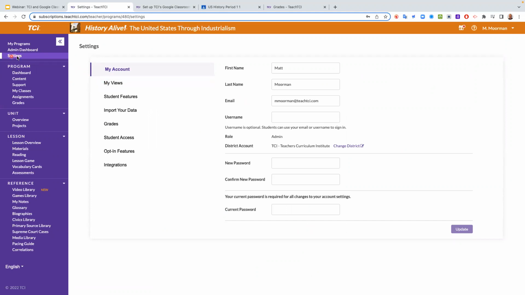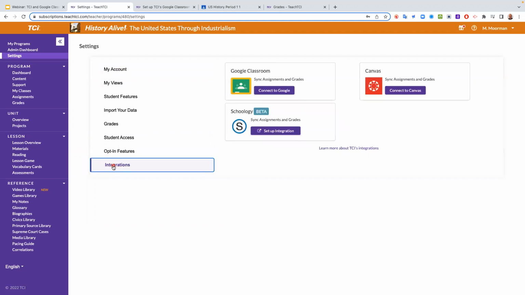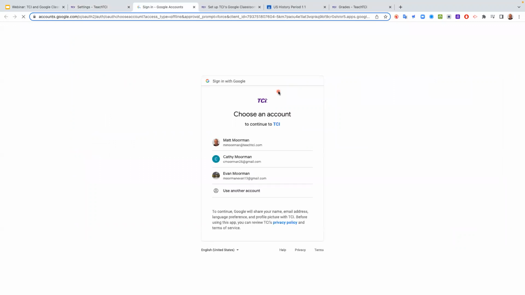So when you went to settings, right up here in the top left-hand corner, you'll see a lot of things right here that you can play around with and tweak to fit your needs. But you want to go down to this part right here, integrations. So go to integrations, and you will see the 3 LMS. So Google Classroom. So you're going to click connect to Google. This is step 1. So connect to Google.